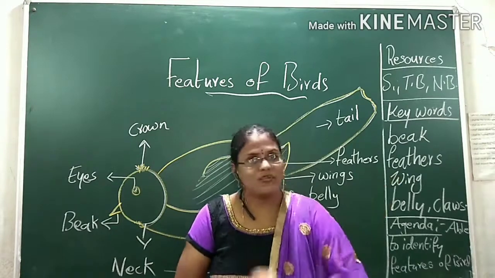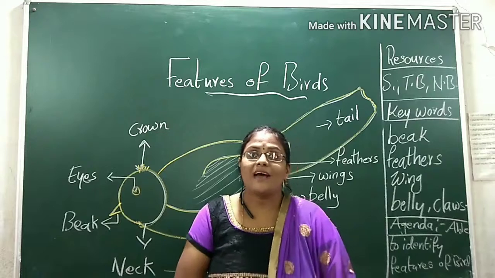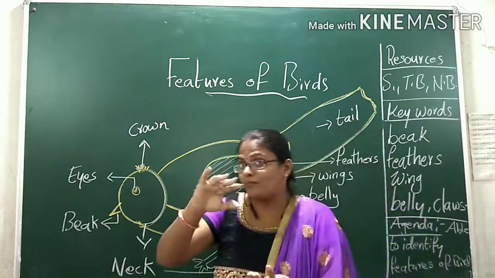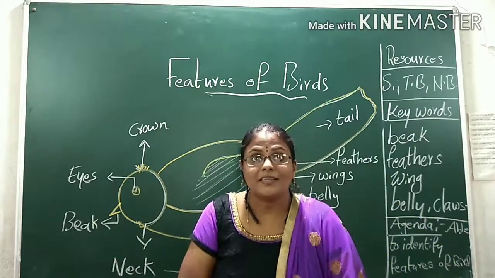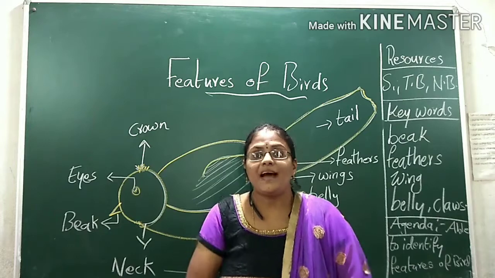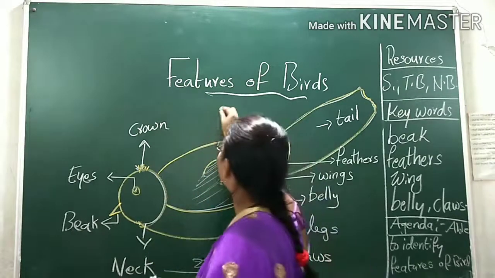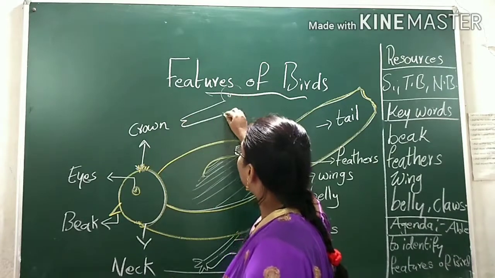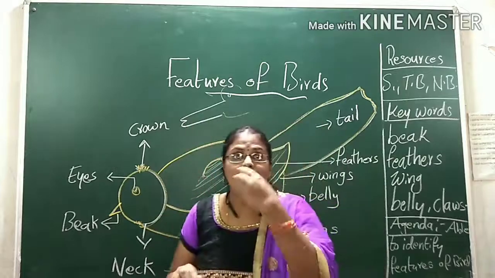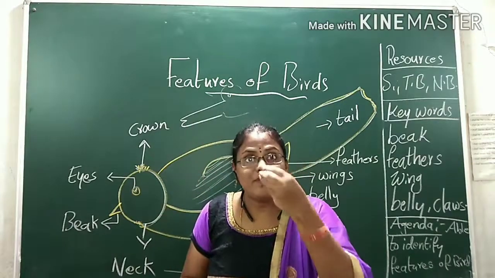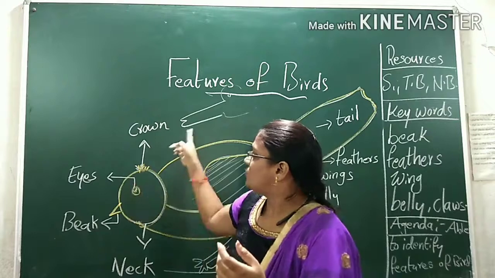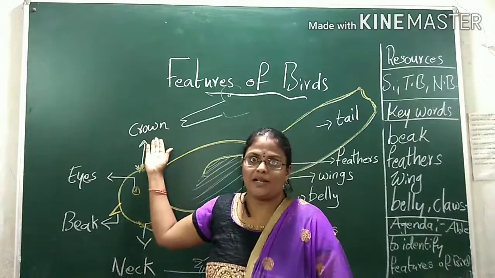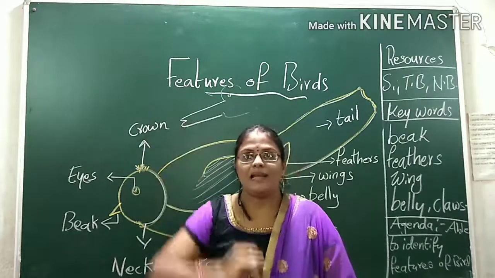For example, duck. We know duck. Yes, duck has webbed feet. All birds have claws, yes or no? But some other birds, like duck, have webbed feet, and it has a broad, flat beak. The duck will be like this, a very broad beak. It has a beak, but beaks are also different from bird to bird. It lives in the water, and it also lives on the land.